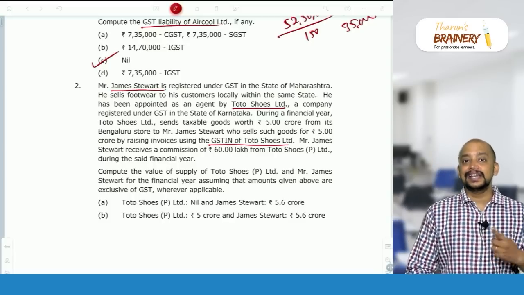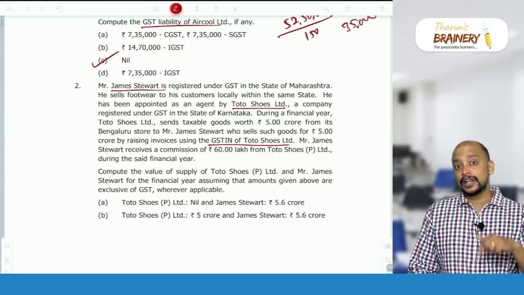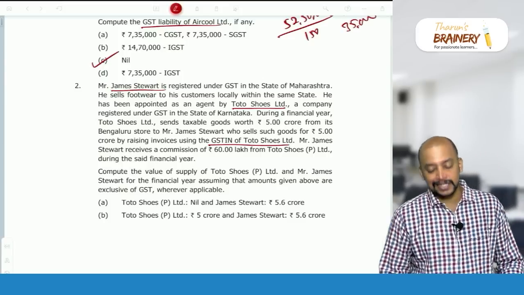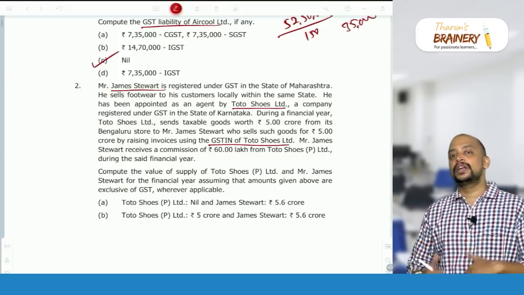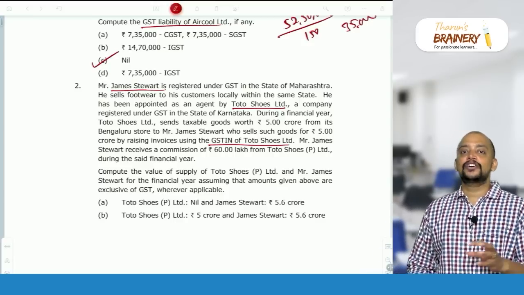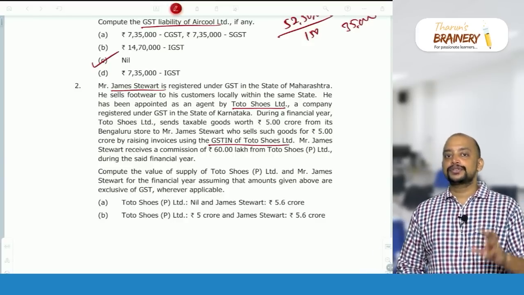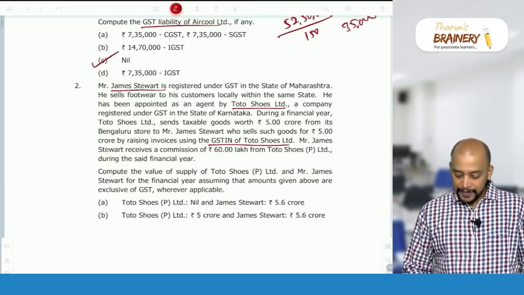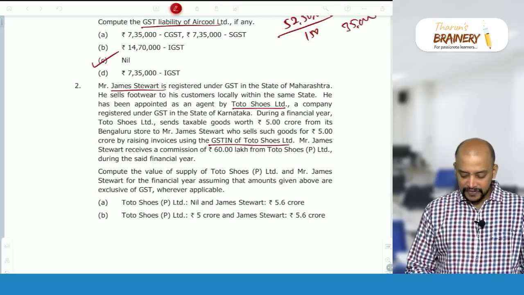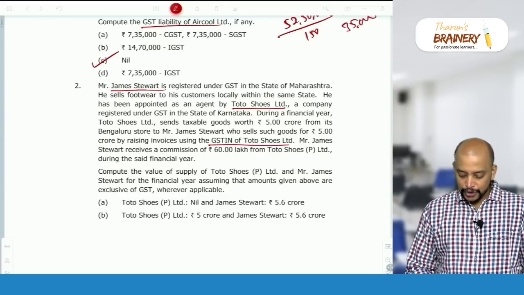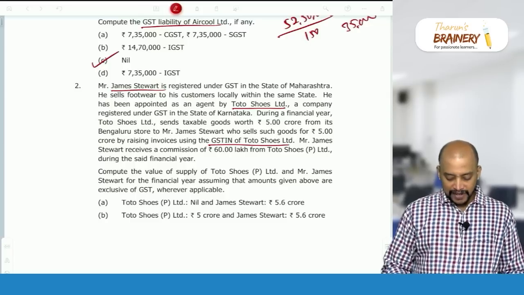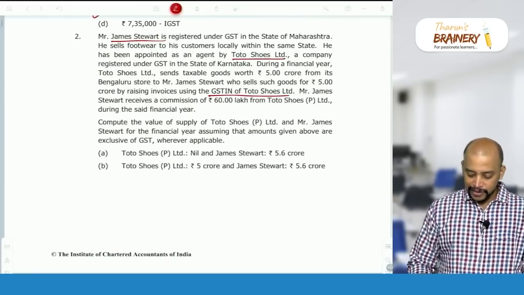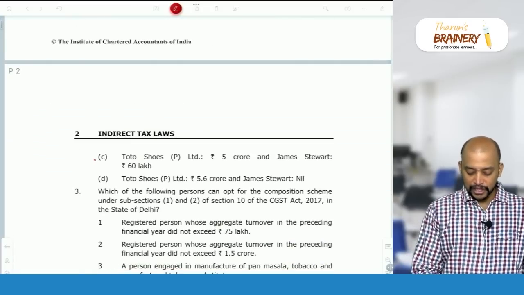So is the agent raising invoice in the name of the agent or in the name of the principal? In the name of the principal. Mr. James Stewart receives a commission of 60 lakhs. As the agent is raising invoice not in his own name but in the name of the principal, this agent is not called an agent acting on behalf of the principal. So there is only one supply of goods between the principal and the buyer for 5 crore rupees, and then Mr. James Stewart receives a commission of 60 lakhs from Toto Shoes Private Limited during the financial year. So what is the value of supply of Toto Shoes Private Limited? The value of supply of Toto Shoes Private Limited is 5 crores and the commission. So option C is the answer.